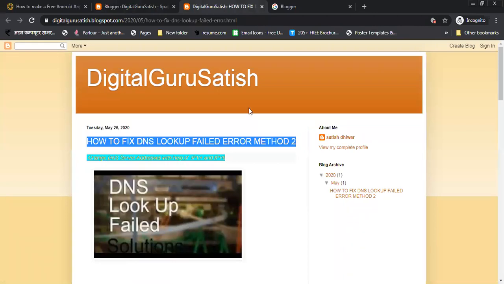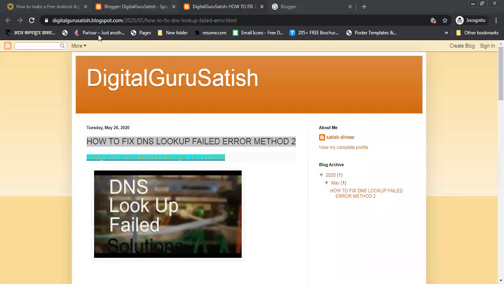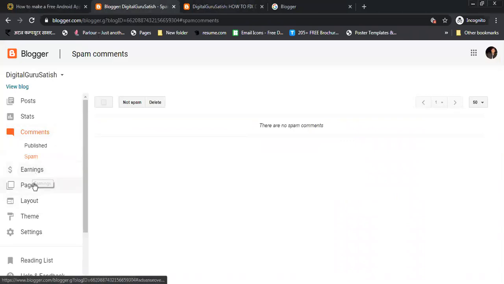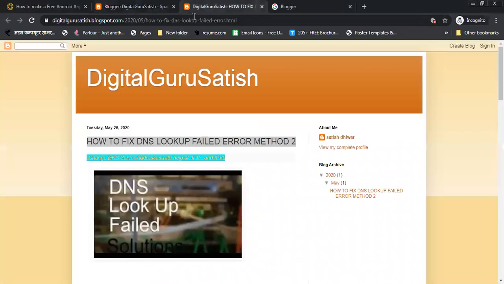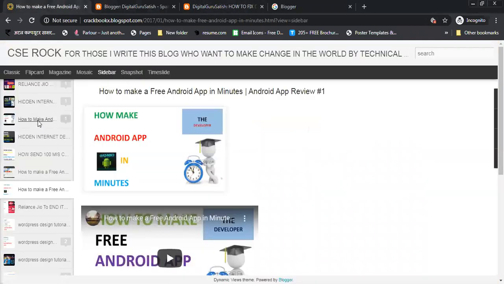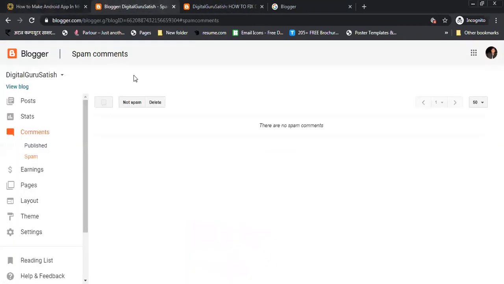Tomorrow I will tell you all about the earning techniques, and about pages, how you can create pages, and how you can change your layout from this simple type of layout to a dynamic type of layout like this. I will teach you all, okay? And also about the theme option.